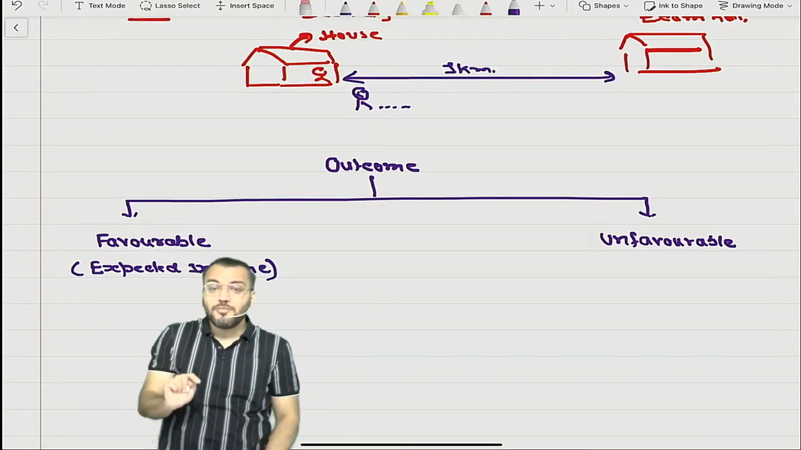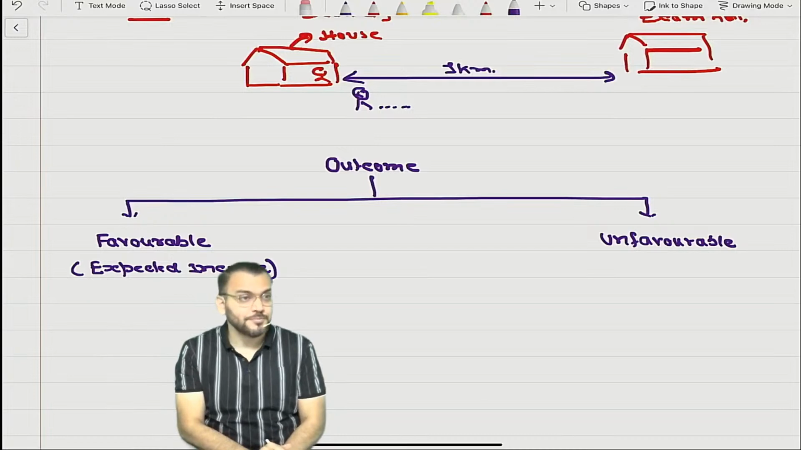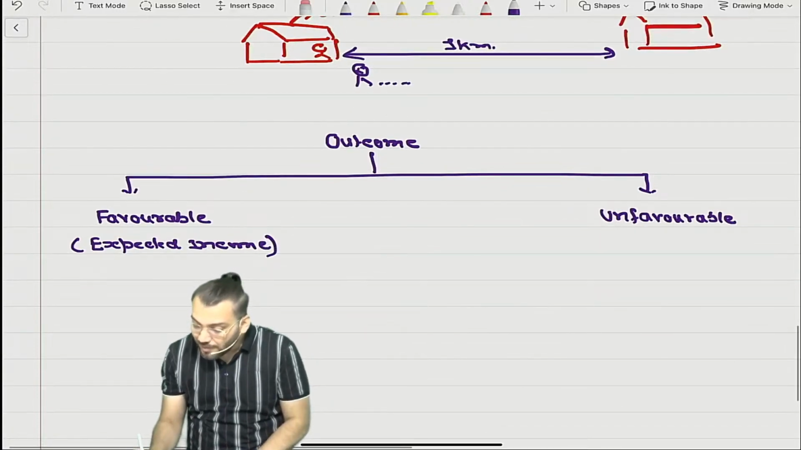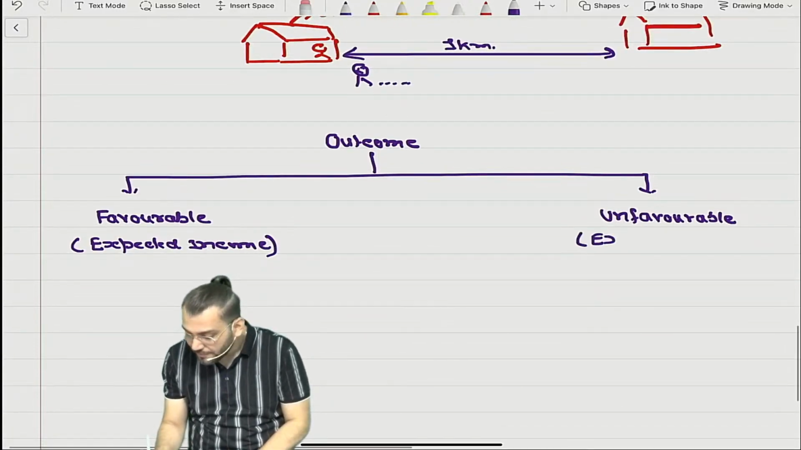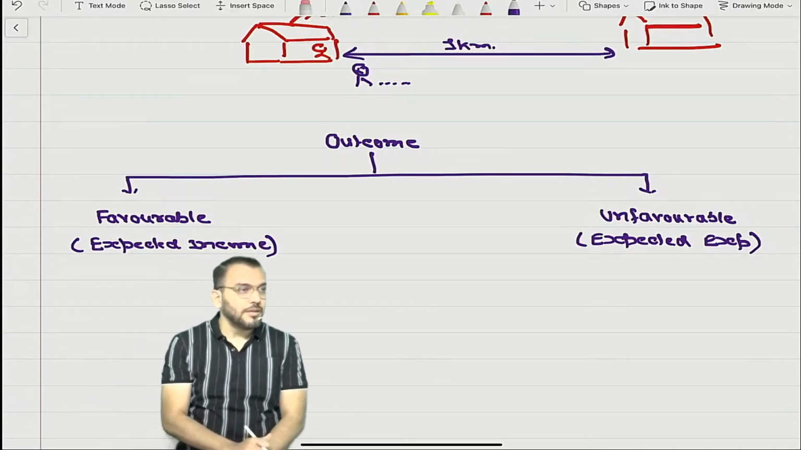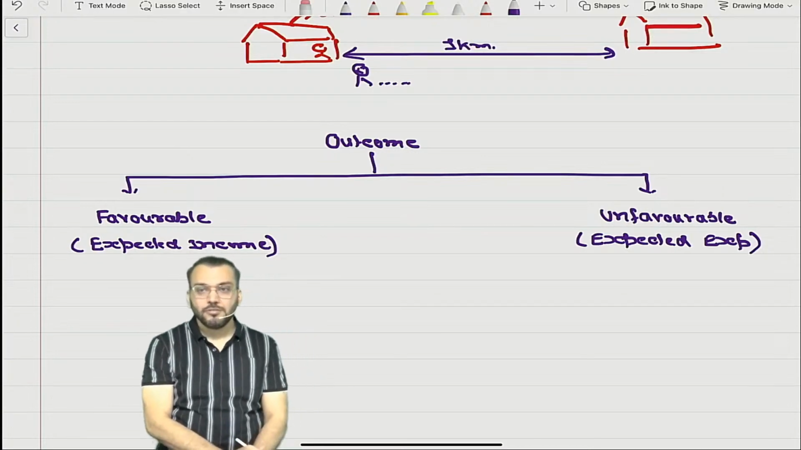And therefore, now it's CA Final. I am not saying income or gain because income is a wider term. Understood? Expected income. And when I am saying unfavorable, it is expected expense. Am I right or not? Have you understood?